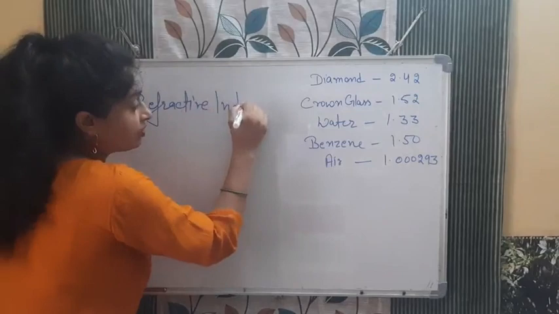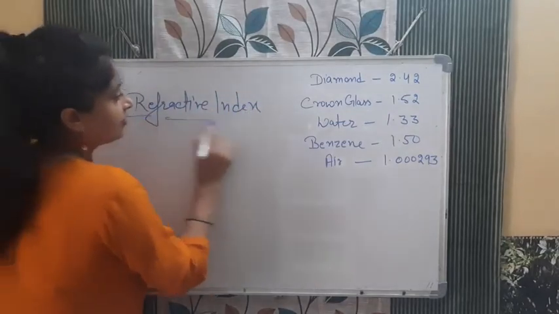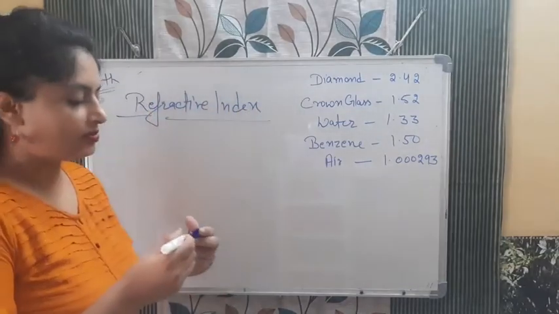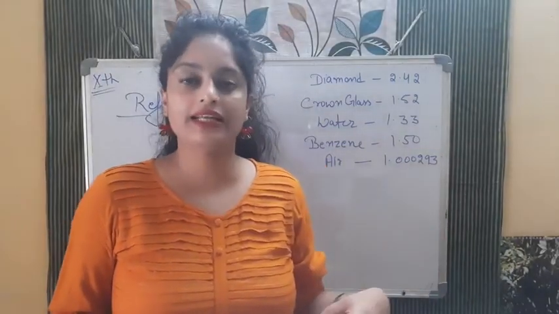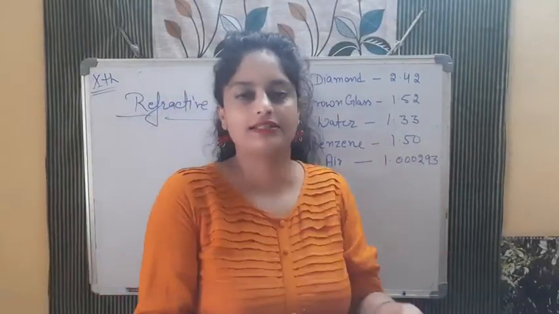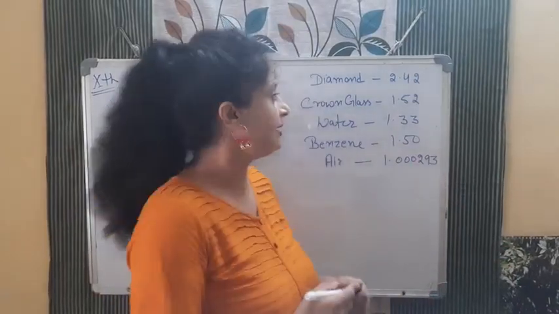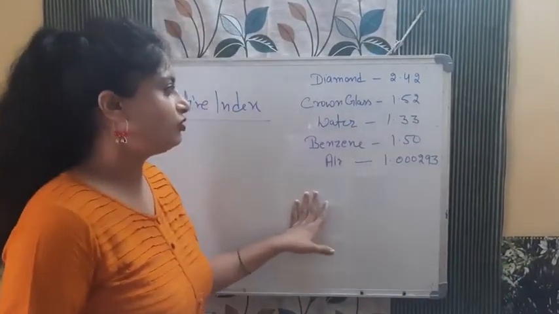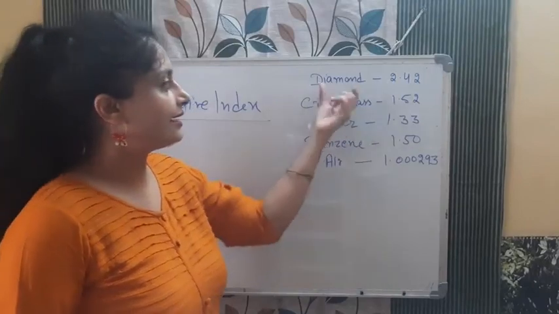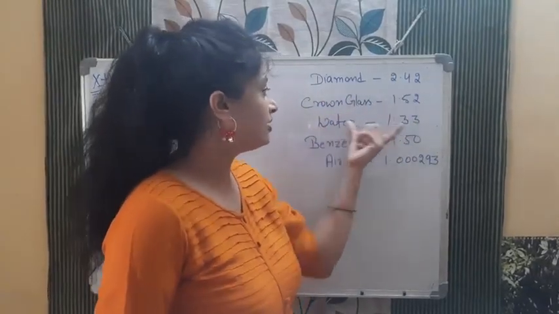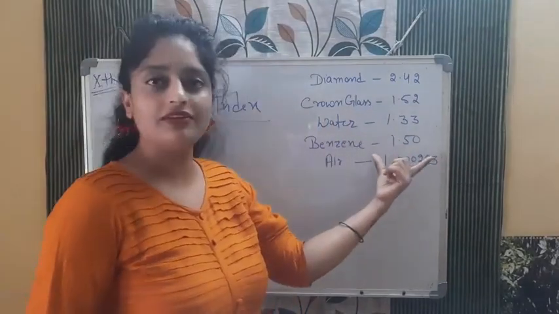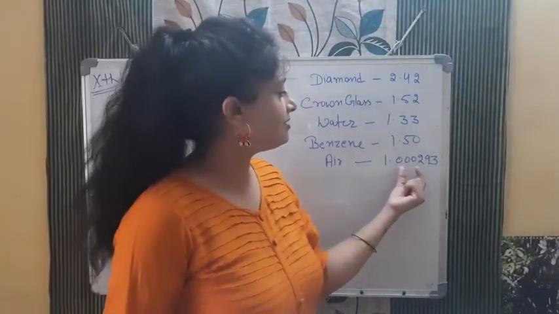Refractive index actually measures the optical density. Optical density, which we were studying as rarer and denser, so we can find out with the help of refractive index whether this medium is rarer or denser in comparison to another medium. See, I have written a few examples: diamond's refractive index is 2.42, crown glass is 1.52, water is 1.33, benzene 1.50, and air is 1.00293.